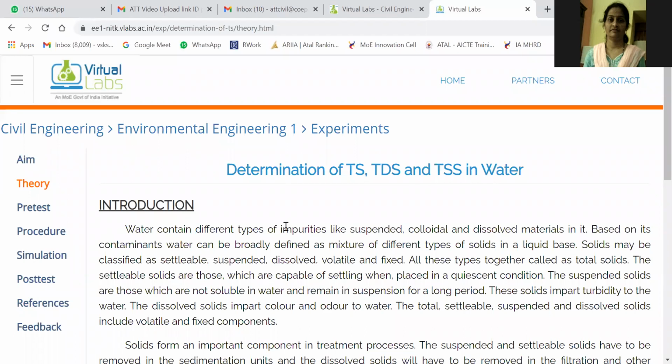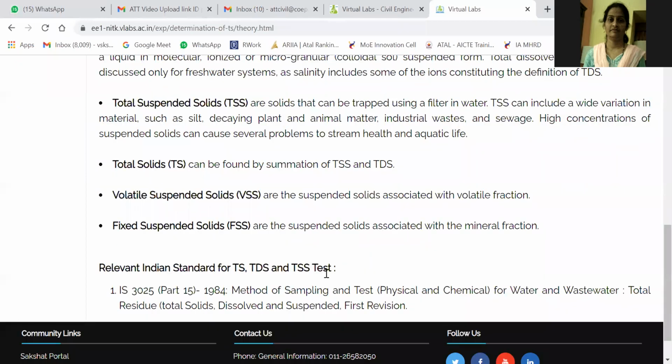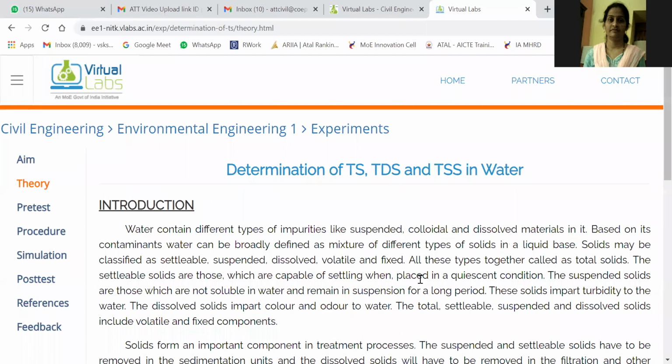Okay, guys. So here it is written in detail. You can study later on. But in brief, I will tell you about the total solids, total dissolved solids, and total suspended solids. So water you have studied, treatment to the water. First of all, you have studied in the first chapter, quality of water. In that quality, you might have studied about